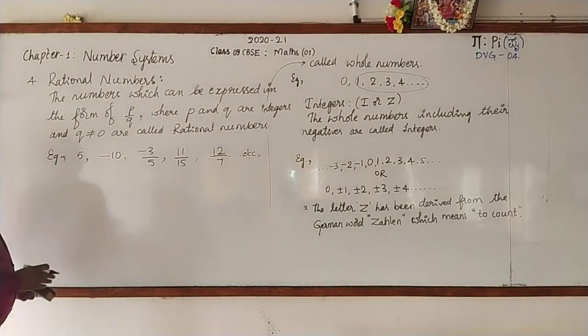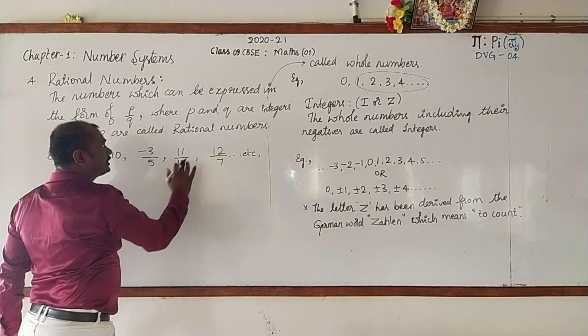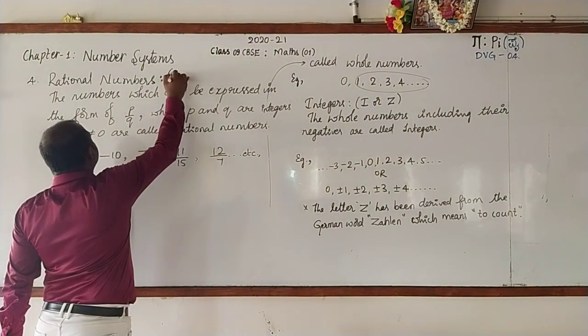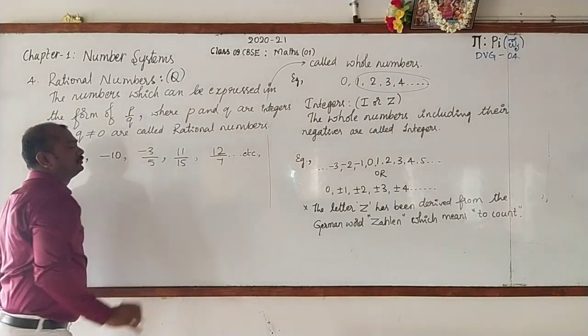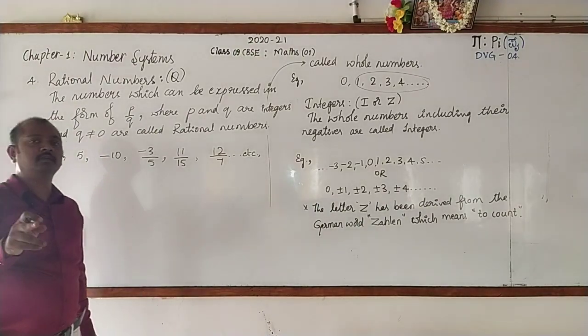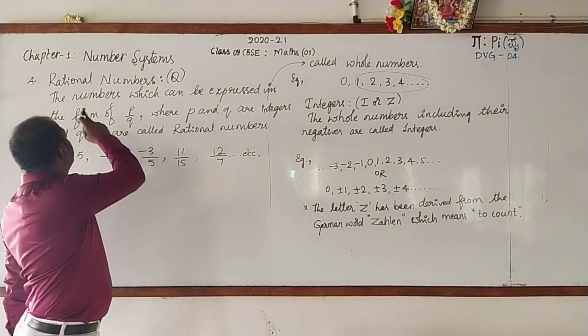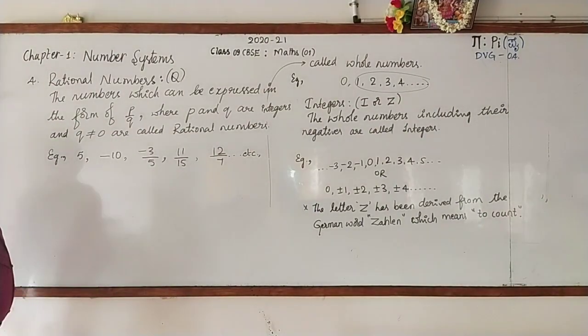Clear? Now, this collection of rational numbers is denoted by the symbol Q. Should it not be R? When natural number is N, whole numbers is W, integers is I or Z, then rational number, should it not be capital R? Why Q only?